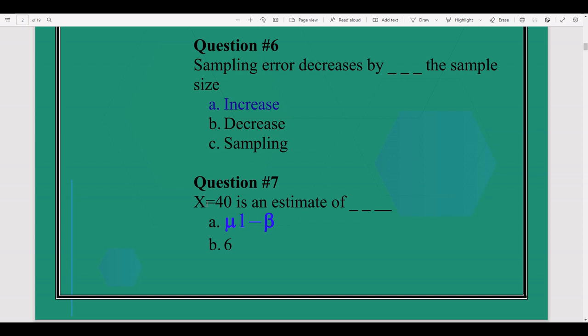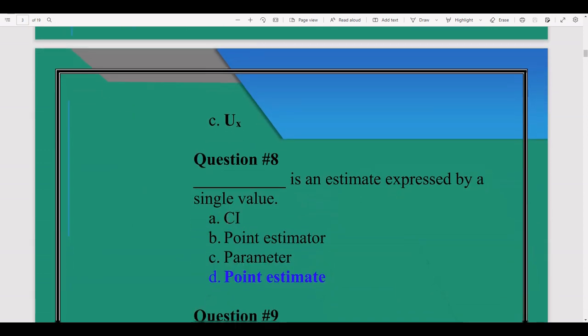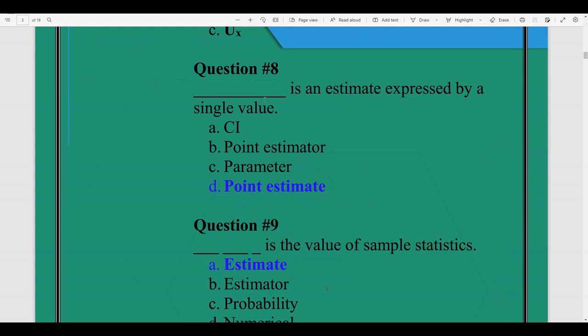If we calculate its estimation, its population parameter is mu. Question number 8. Point estimate is an estimate expressed by a single value. We read in the first MCQs, point estimate, an estimate which is expressed by a single value. So point estimate is the single value.